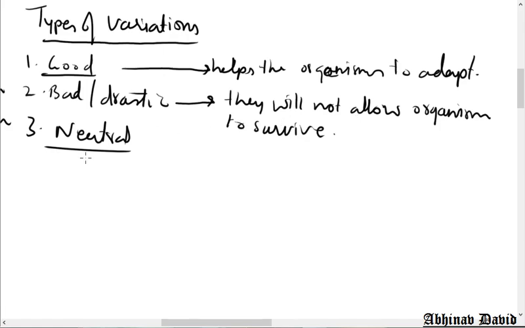Neutral means they have neither a good effect nor a bad effect, the organism will live without any problem, and the organism has no advantage from the variations. So variations will not give any advantages if the variations are neutral. So let us see what is given here in the NCERT.